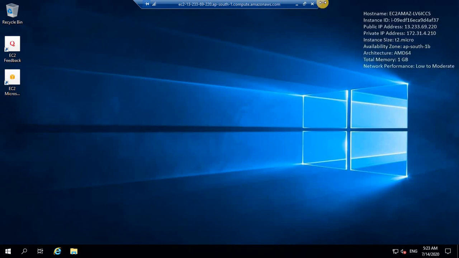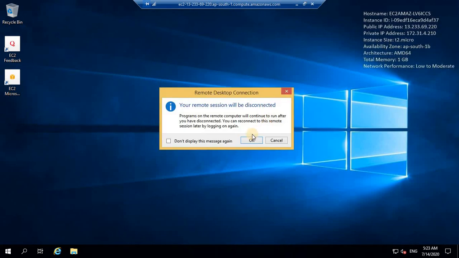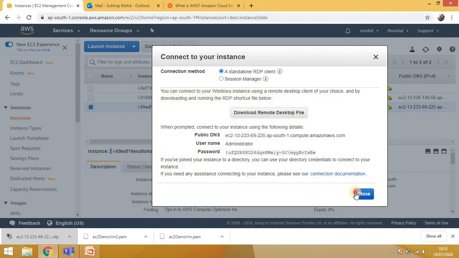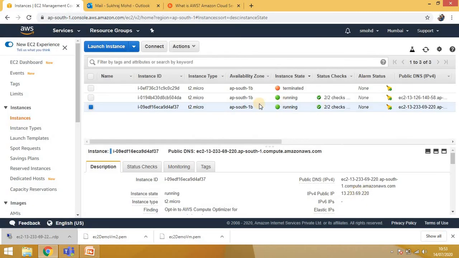Now to close the session you can just click on it. It will close or disconnect it, right? See, this is also in running mode now. You can use this one as well.